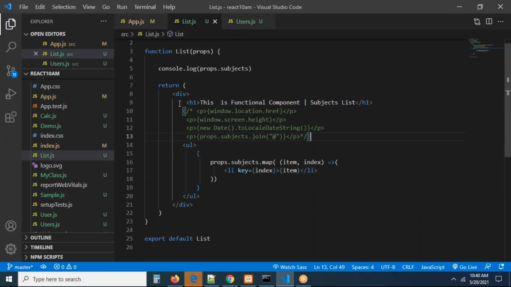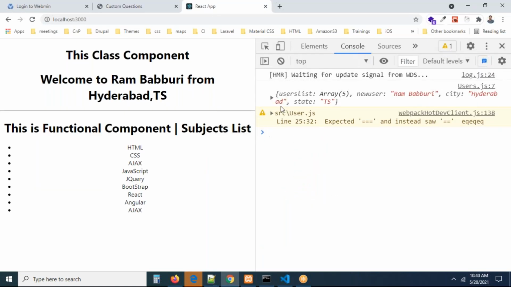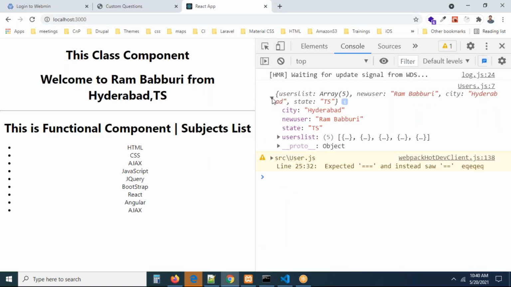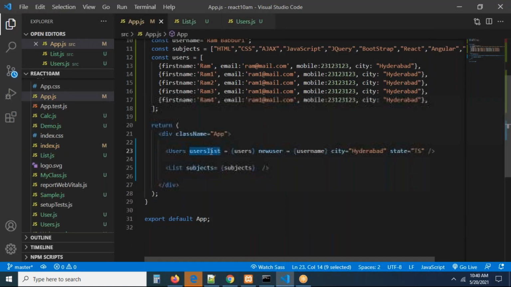Let me remove this console.log. It's not required for us right now. Now you can see only one object is printed. This object is coming from the users component. Can you see what are all the properties you are adding here? The properties, users list, new user, and city and state. These are the properties you added to the users component, right?